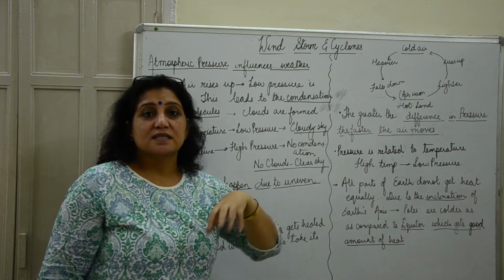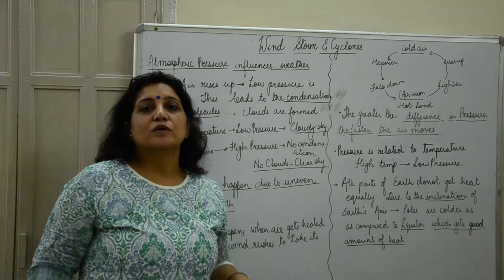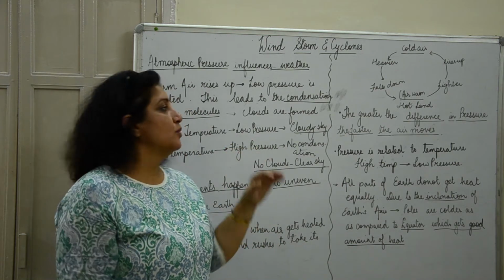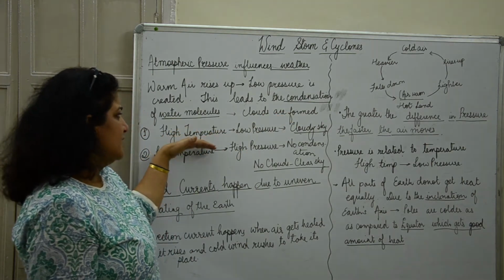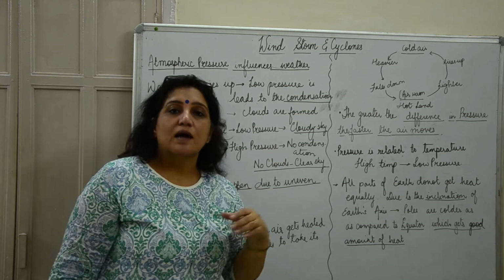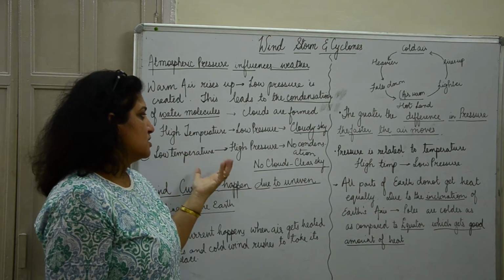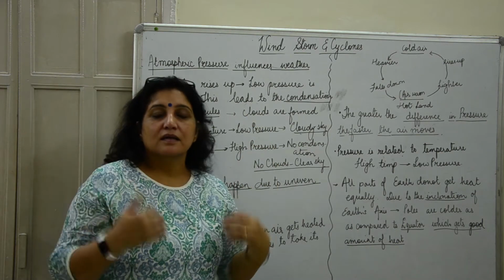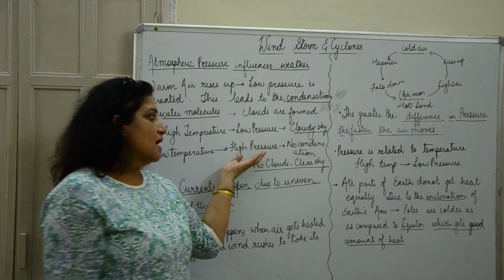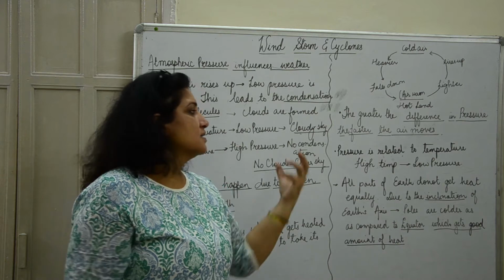Sometimes you would have noticed that when it is really warm in the day, by the evening you will have cloud formation, or you will have wind blowing. So high temperatures lead to low pressure, which is associated with a cloudy sky. Similarly, if the temperature is lower, that means the air is heavier and it starts falling down, which means it is a high pressure area, and when the air is coming towards the land, it cannot condense.